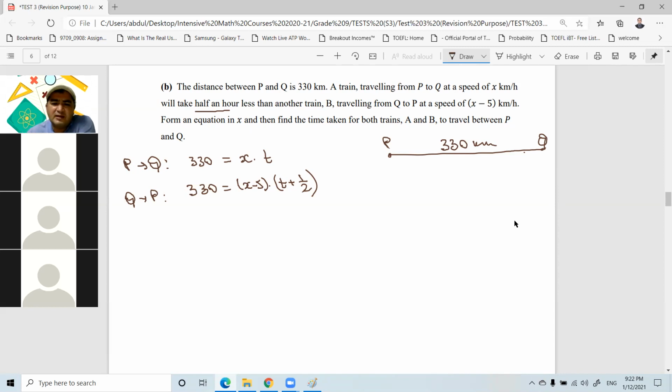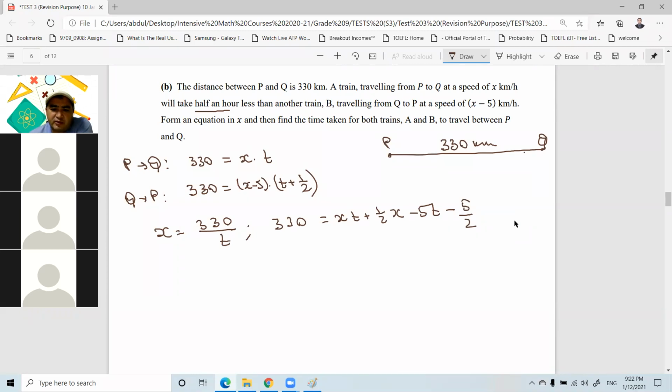Now we can do this much faster. Even I can form the equation in X. Now immediately I can actually reduce this X. After all, I'm going to find T, right? We need to find the value of T here. So from the first equation, X is equal to 330 over T. Now, before we continue this, also let me simplify the second equation. 330 minus... X times T is XT, plus 1 over 2 X, negative 5 times T, negative 5T, minus 5 times 1 over 2, that is 5 over 2.